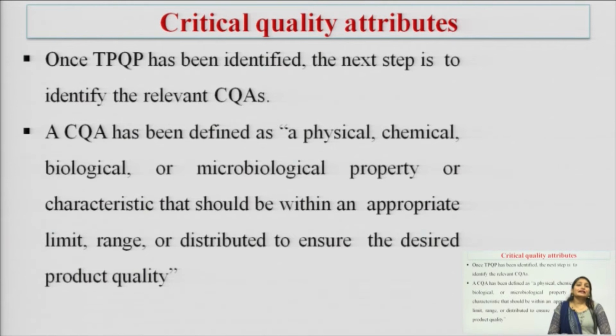Next is critical quality attributes. This is the second step of the QbD approach. Once the target product quality profile is identified, the next step is to identify the relevant critical quality attributes, or CQA. Now, the first question that comes to our mind is: what is CQA? CQAs, critical quality attributes, are the characteristics or parameters that have a significant impact on the quality, safety and efficacy of the drug product.